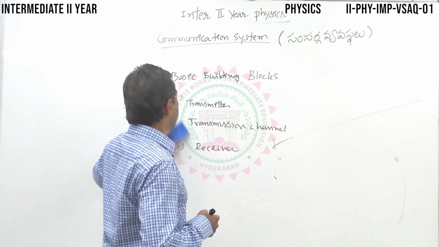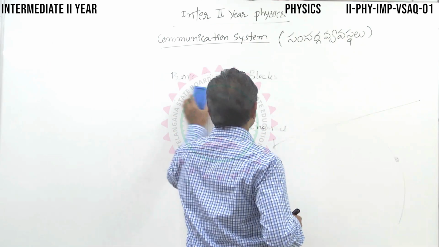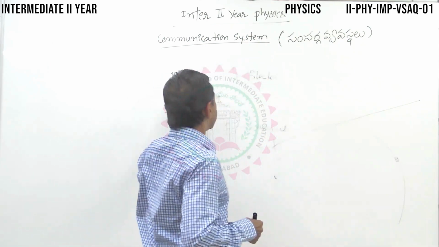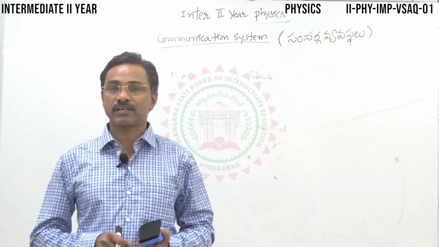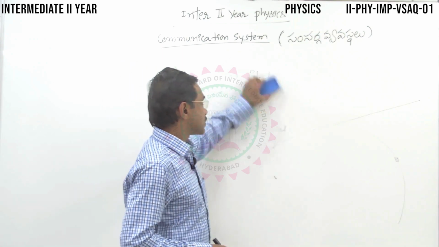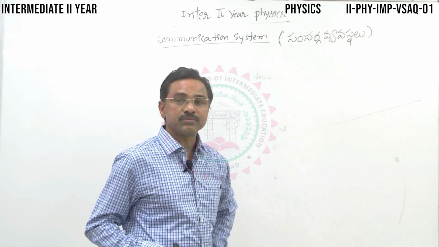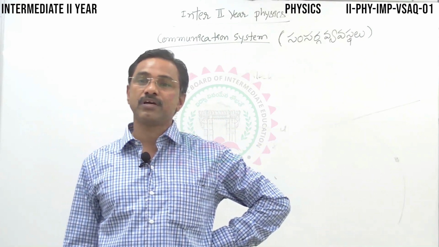So this is the transmitting channel to the receiving channel, and they must be faithful, so that the information transmitted must be truthful and faithful. Correct information must reach the receiver, isn't it? Okay, this is about the basic requirement of the communication system and its significance and importance in day-to-day life.